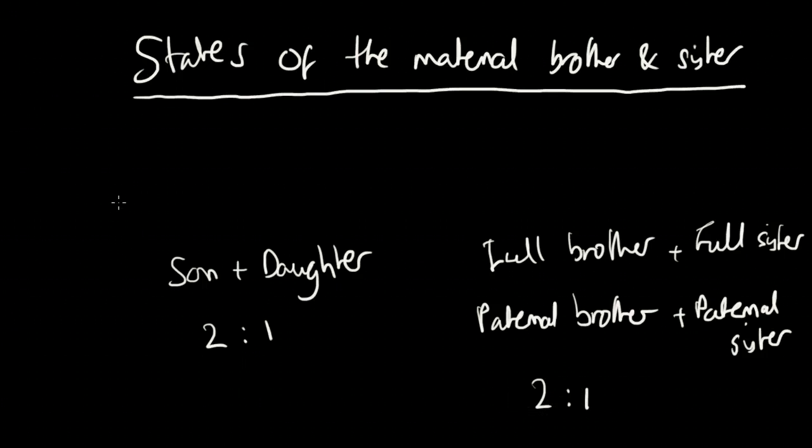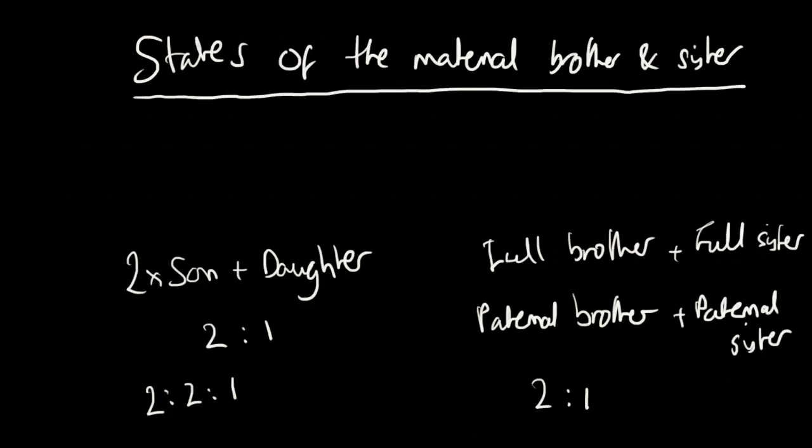So for example, if you have 2 sons and 1 daughter, then each son will get 2 each, and each daughter will get 1. It's not a case that all the sons get 2 shares and all the daughters get 1 share. It's in relation to each son and each daughter. So that's the usual situation.